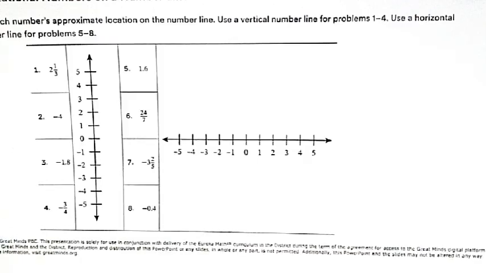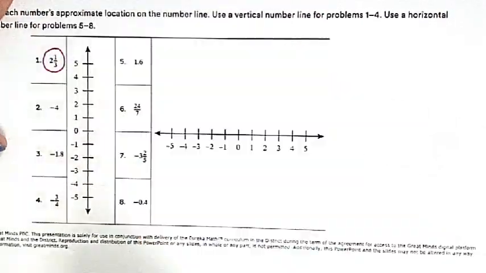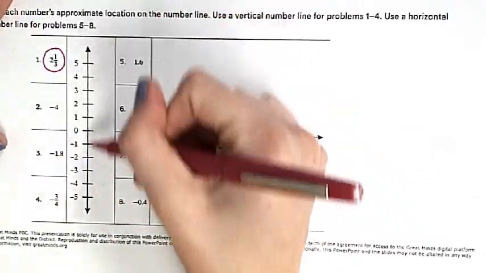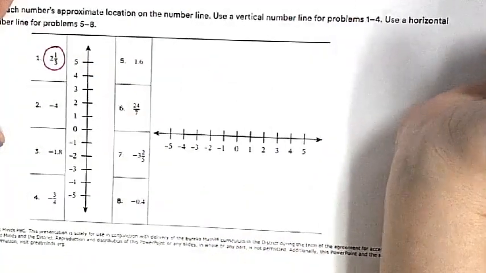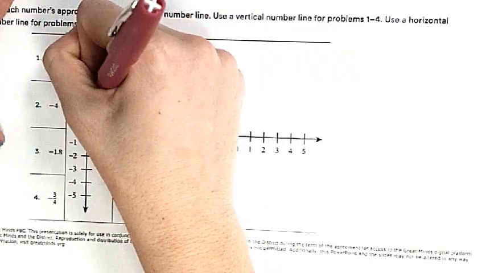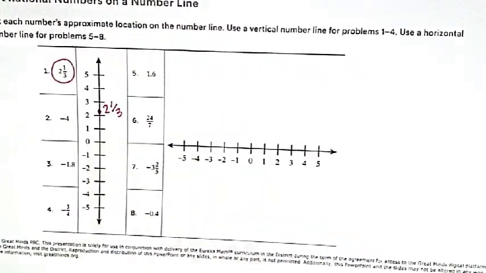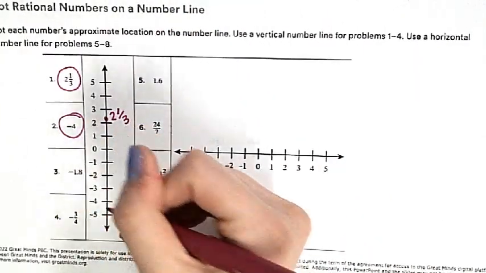Okay, this is asking us to plot the numbers on the two different number lines. If I'm plotting 2 1/3 on this vertical number line, what's the first number I start at? 2. Am I going up from 2 or down from 2? So let's just say 2 1/3 is approximately right there, right? Okay, let's plot -4. Do I go up from 0 or down from 0? Down. So I'm going to put it where?